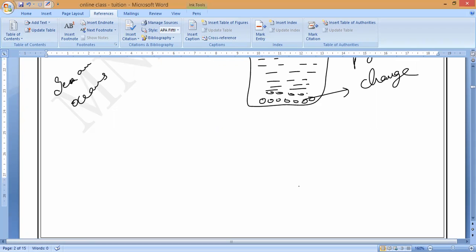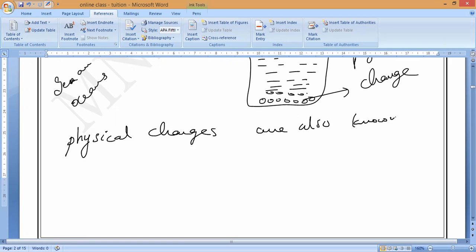What is that other name? Physical changes are also known as temporary changes. All of you should remember. What should we call it?